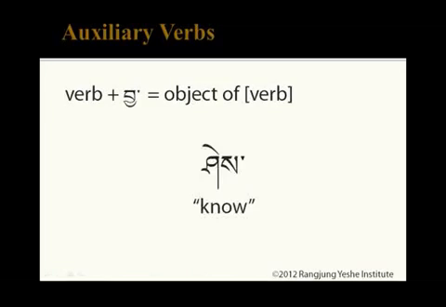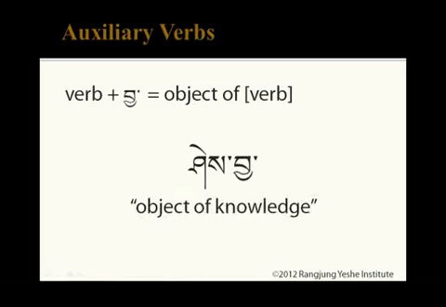For example, the verb she means know. As a nominalized verb, it means knowing, shepa. She cha means object of knowledge, or the thing that is to be known. In other words, verbs can be nominalized with pa, ba, or cha. The difference is that cha emphasizes the object of the verb rather than the action.